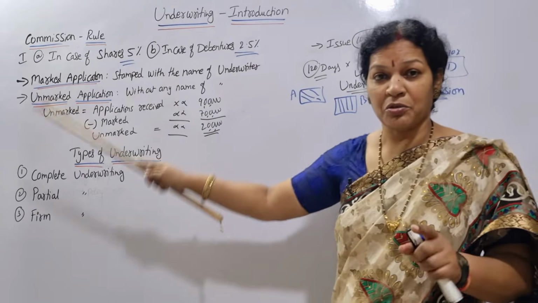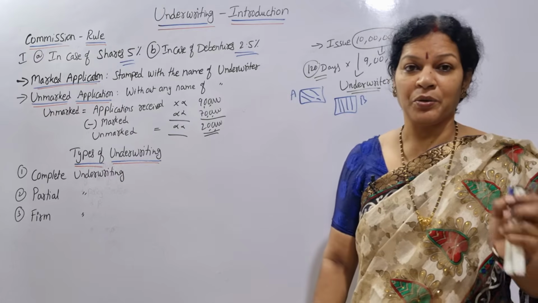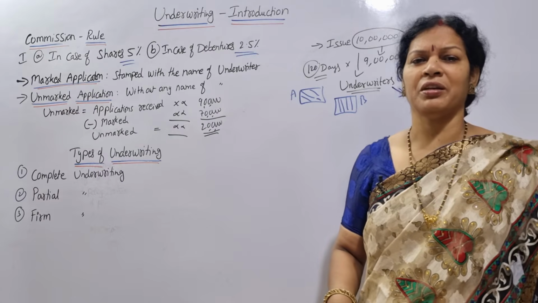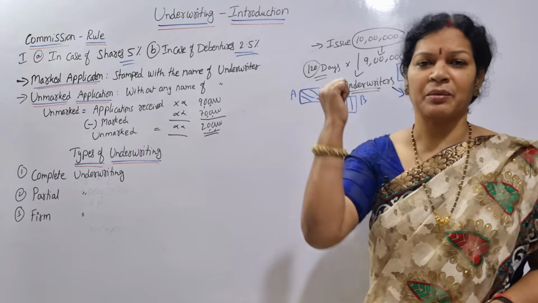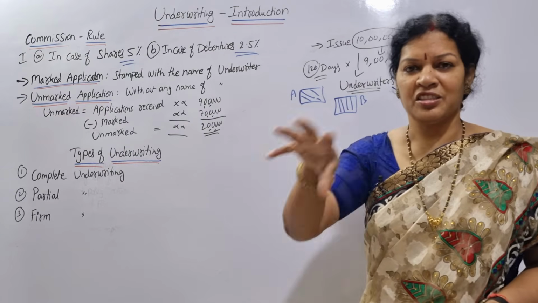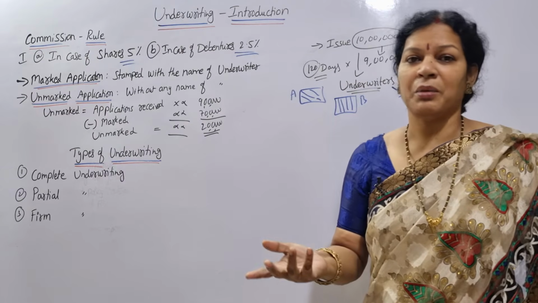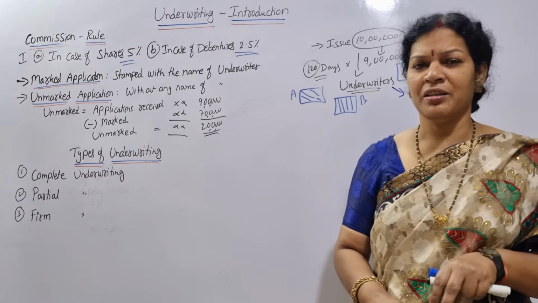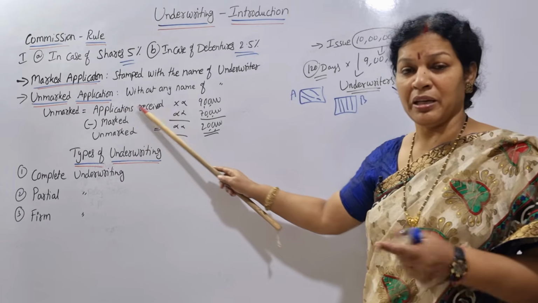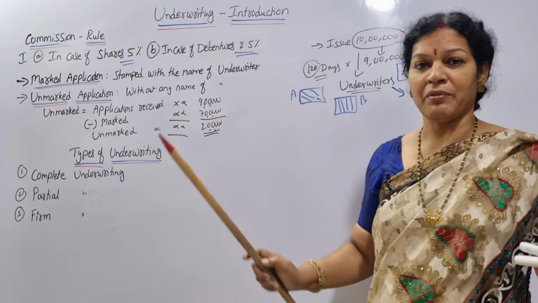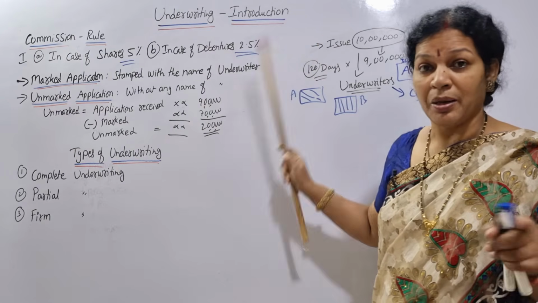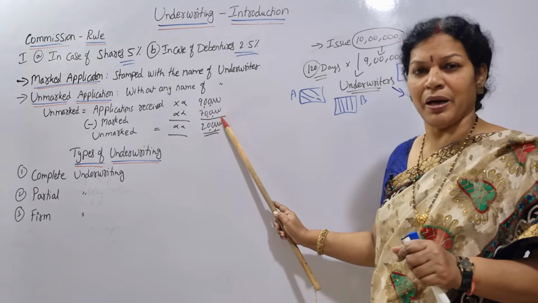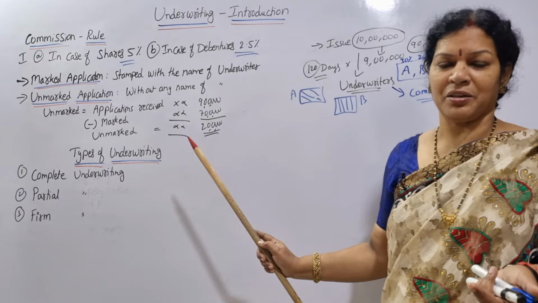Please remember this concept, it is very important. In the coming classes we are going to discuss this. Practical problems will have these words, marked application and unmarked application. Marked application is nothing but underwriters keeping the stamp that these shares and debentures are related to the underwriter. Unmarked means there is no stamp of the underwriters. How do we get the unmarked one? Suppose 9 lakh received out of 10 lakh issued. Out of 9 lakh, stamped are 7, meaning marked are 7. If you deduct it, you will get the unmarked one.